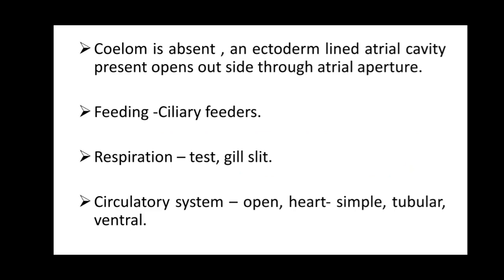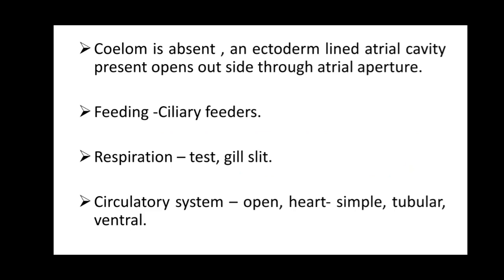Again, respiration is through the test or the gill slits. Next is the circulatory system. The circulatory system is open, and the heart is simple, tubular and ventral. Open circulatory system means there is no complete circuit of heart, arteries and veins.